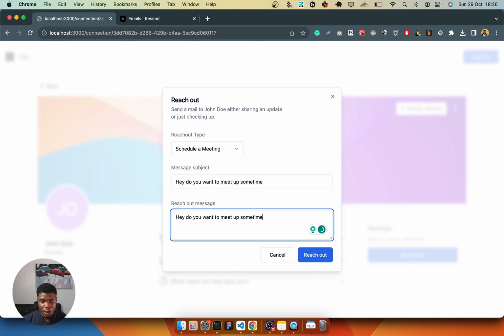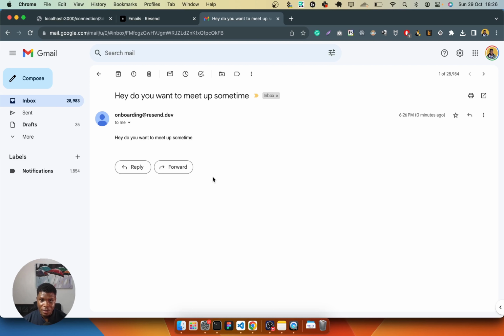And I'm going to send this mail. Currently, this is working with a Resend integration. Of course, I'm building with Next.js and the API routes, so I can send mails directly from the API routes in Next.js. So I'm going to send this mail right now. So yeah, I just sent this mail and I got it in my mailbox, and I'm going to talk quickly about how the integration is working. Resend has an API to send emails directly from the API routes in Next.js, and this is what I'm using.